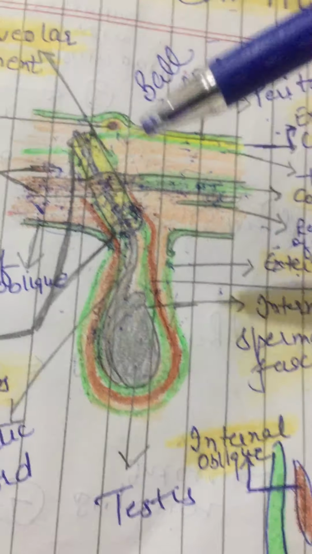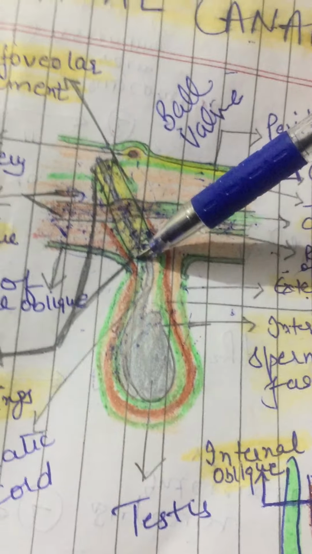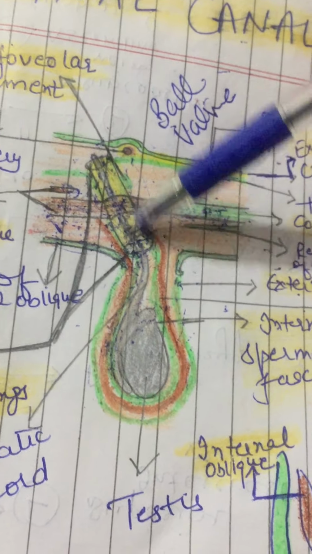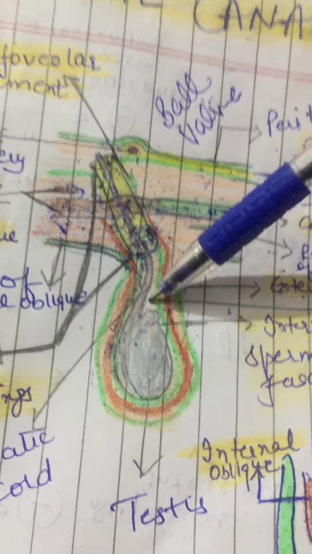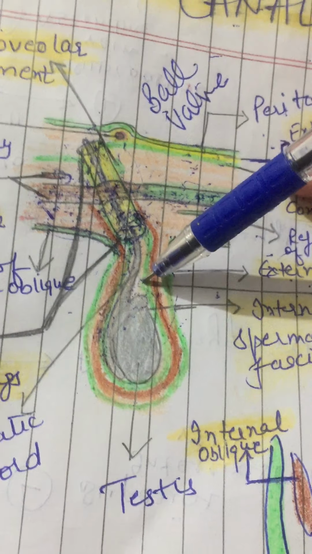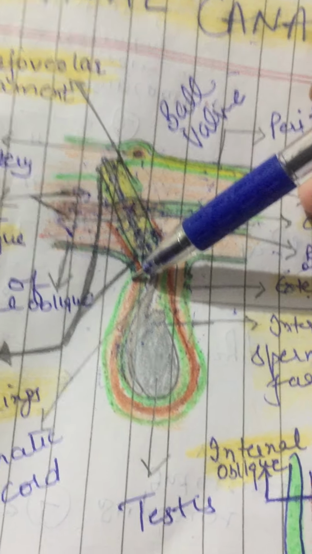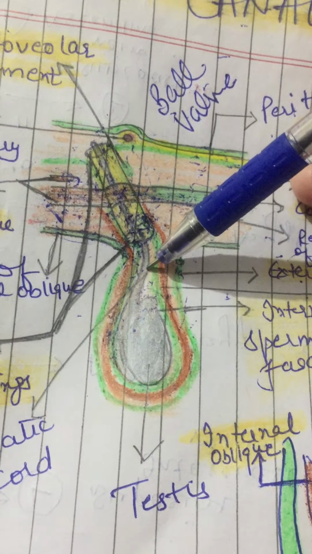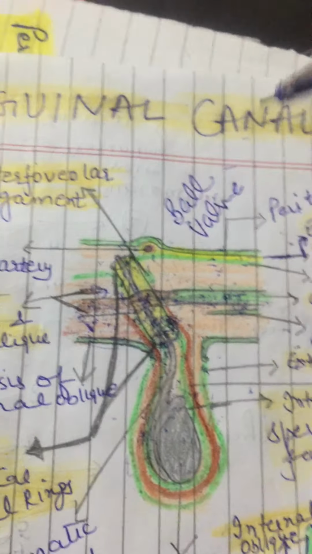Second one is funicular, where the processus vaginalis is obliterated above the testis, but it is patent in the proximal part, right? One more is interstitial, where a diverticulum of processus extends between the layers of the developing abdominal wall. For example, between superficial fascia and external oblique, or between external and internal oblique, or between fascia transversalis and parietal peritoneum. Now come to the direct hernia.